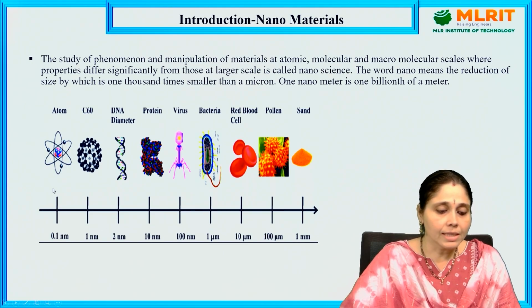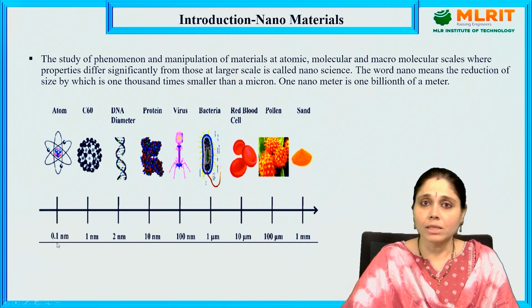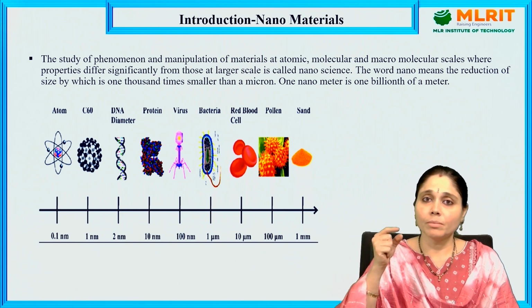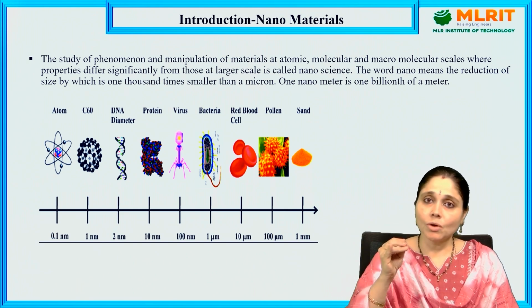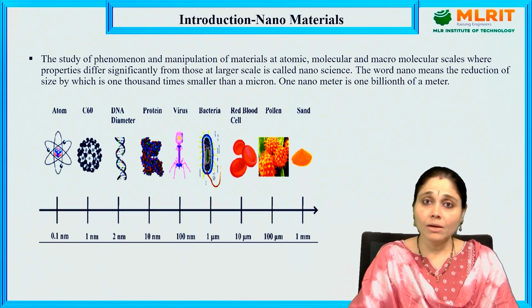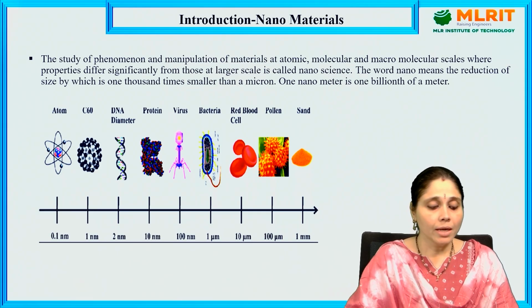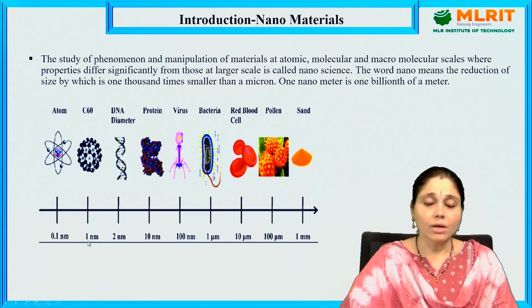Here there is a comparison between them, a table, another example. An atom is of 0.1 nanometers. We cannot see an atom; an atom is invisible to us. It is assumed to be spherical in shape, consisting of electrons, protons, nucleus and so on. The approximate order of an atom is 1 nanometer in size. Next, this is carbon C60, the buckyball, which is 1 nanometer.